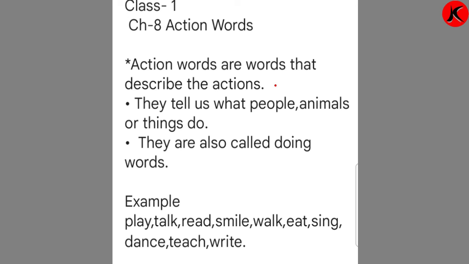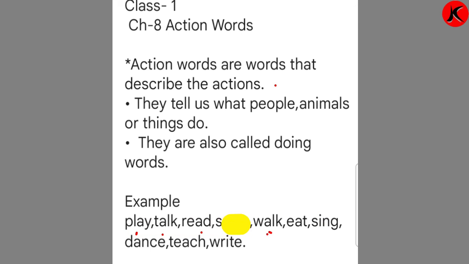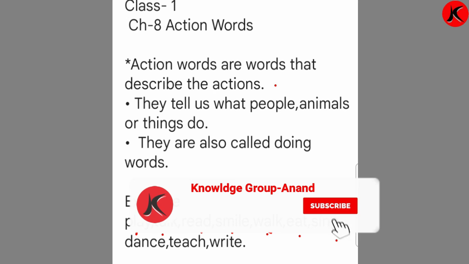They are also called doing words. Action words are also mainly known as doing words. And here are the examples of action words: play, talk, read, smile, walk, eat, sing, dance, teach, write.